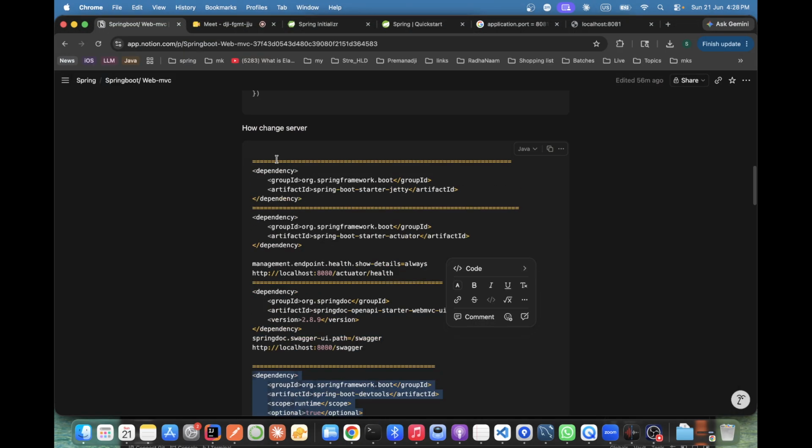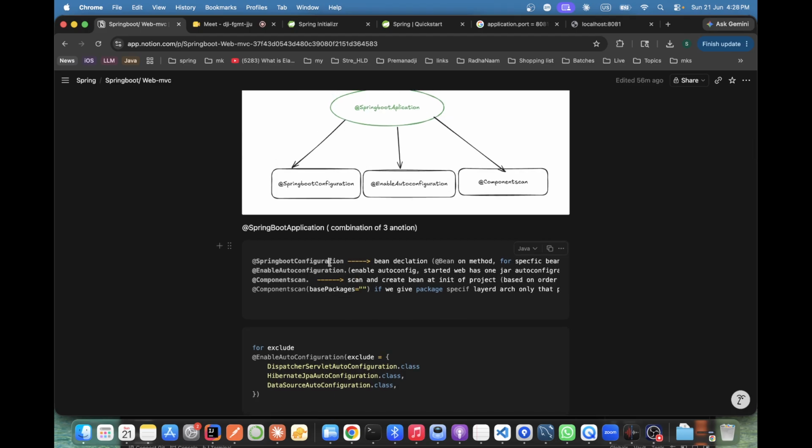If we go here, see, this basically is the Spring Boot application annotation. It's a combination of these three: Spring Boot configuration, Enable Auto Configuration, correct, and component scan.